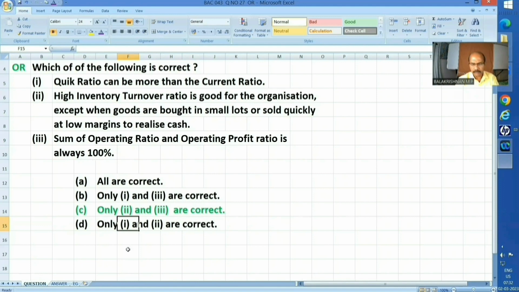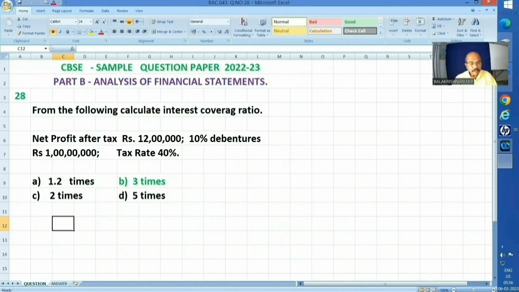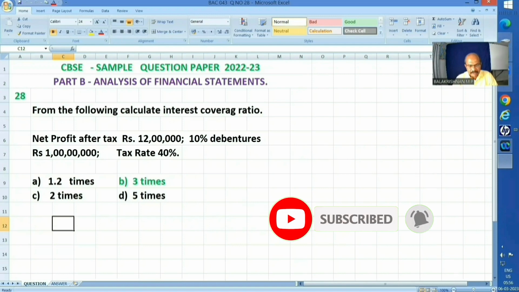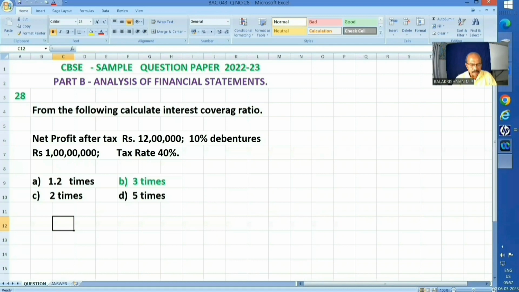Now, next one. Question number 28. From the following, calculate interest coverage ratio. Net profit after tax is rupees 12 lakhs, 10% debentures of rupees 1 crore, and tax rate being 40%. As usual, 4 different answers have been given, and the B, 3 times, is the correct one. Let me explain it.